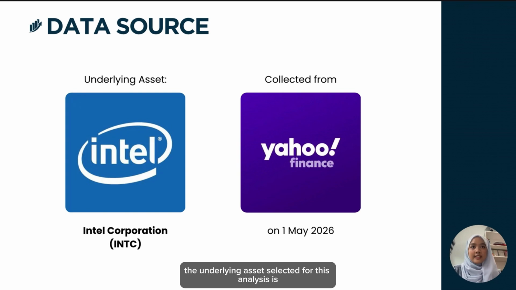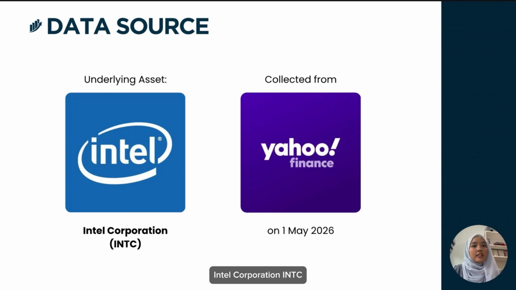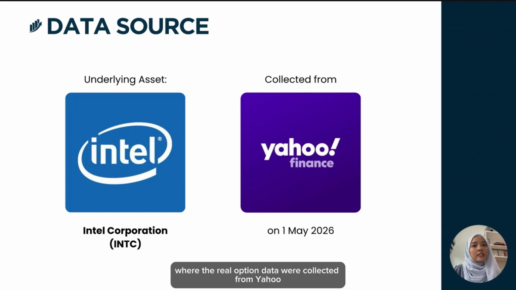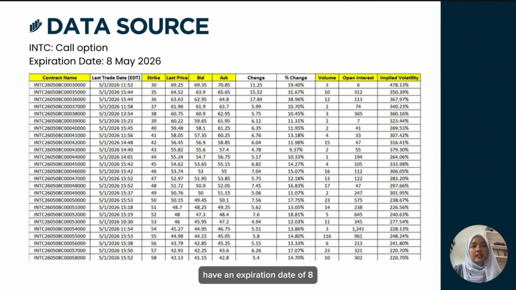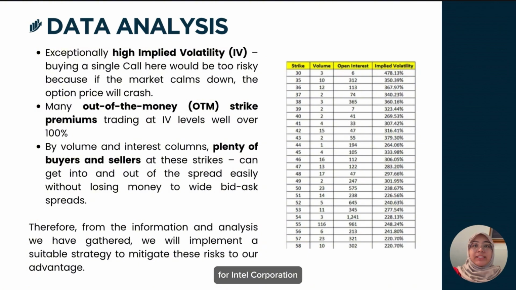The underlying asset selected for this analysis is Intel Corporation, INTC, where the real option data were collected from Yahoo Finance on 1st May 2026. The selected options have an expiration date of 8 May 2026 and consist of call options with several strike prices, including 35, 36, and 37. The data set includes the underlying stock price, strike price, option premium, bid and ask prices, trading volume, open interest, and implied volatility. We will use the call option values for Intel Corporation.